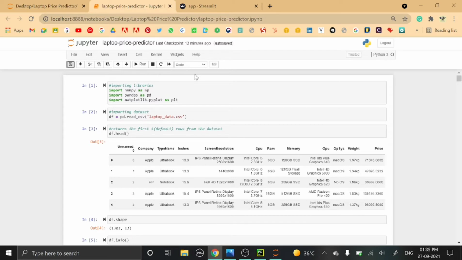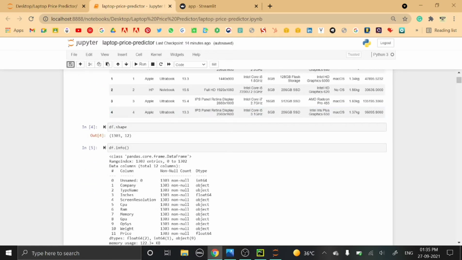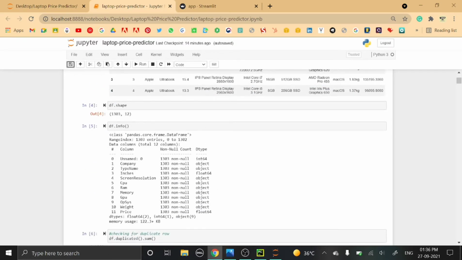First of all I have imported the libraries, that is NumPy, Pandas and Matplotlib. Here I am importing the dataset, the laptop data.csv file. Here we are returning the first 5 rows of the dataset. As you can see, these are the first 5 rows. If we perform df.shape, it will give us the number of rows and columns present in this dataset. Then df.info will give us the summary of all the columns and what data types they have.